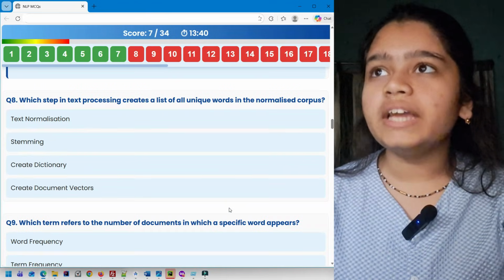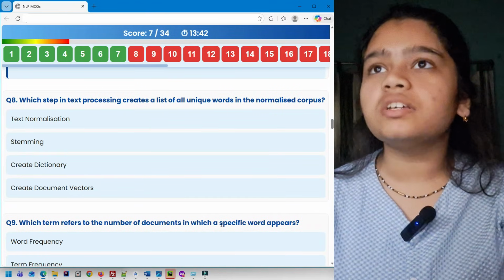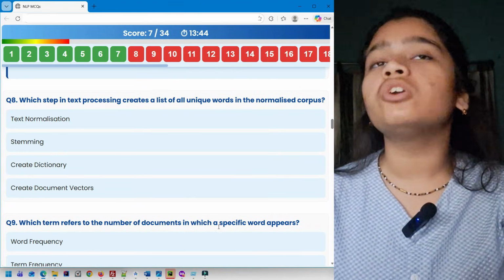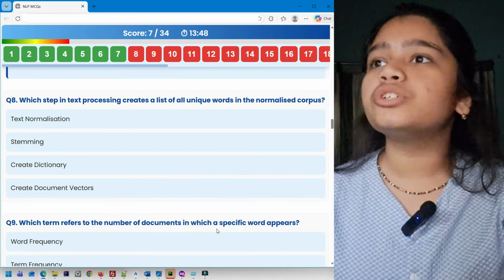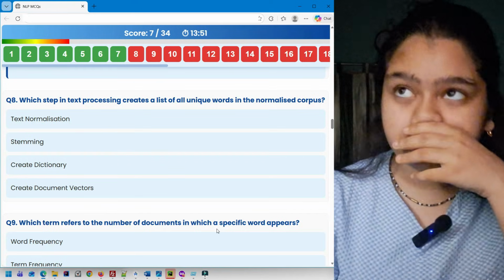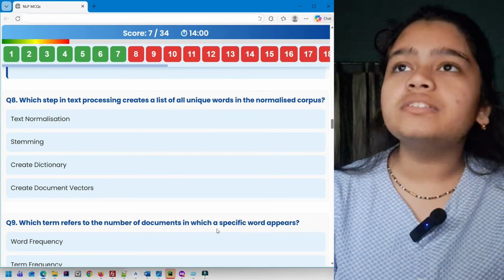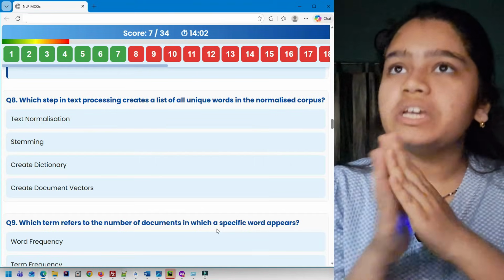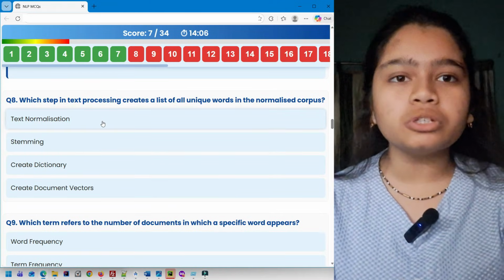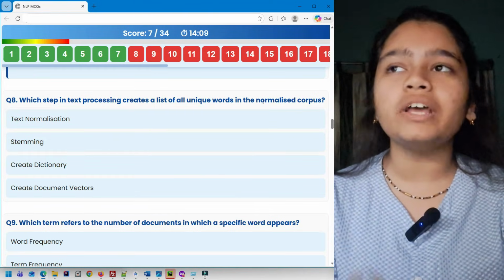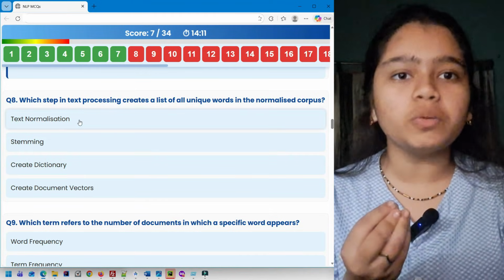Now we have question 8. Which step in text processing creates a list of all unique words in the normalized corpus? Text normalization, stemming, create dictionary, create document vectors. Here it says about creating a list of all unique words in a normalized corpus. So obviously text normalization is already done because it says normalized corpus. Option 1 is definitely going to be incorrect.